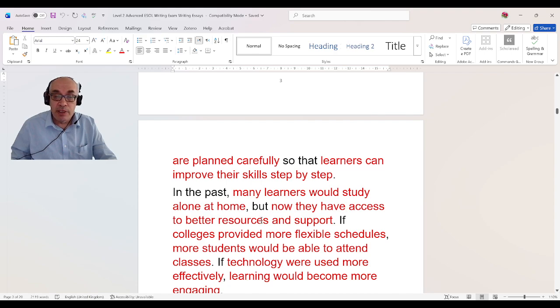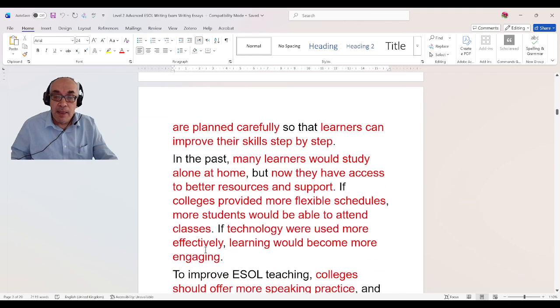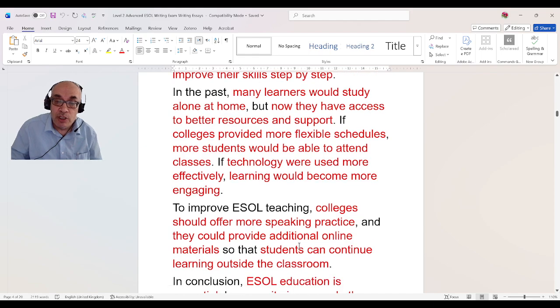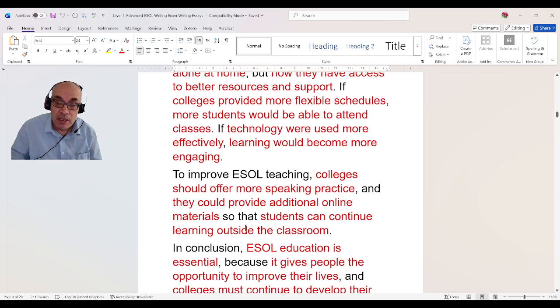Now they have access to better resources and support. Again, a simple sentence. Colleges provided more flexible schedules. More students would be able to attend classes. Again, simple sentence. Technology will be used more effectively. Simple sentence. Learning would become more engaging. A simple sentence. Colleges should offer more speaking practice. A simple sentence. They could provide additional online materials. It's a simple sentence. Students can also continue learning outside the classroom.